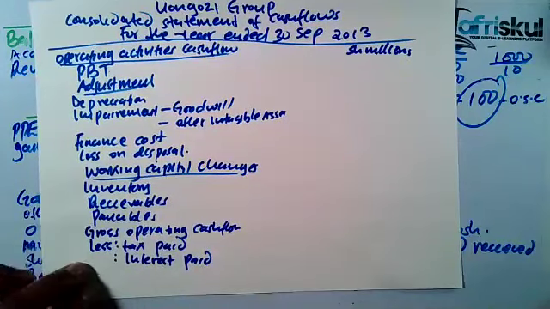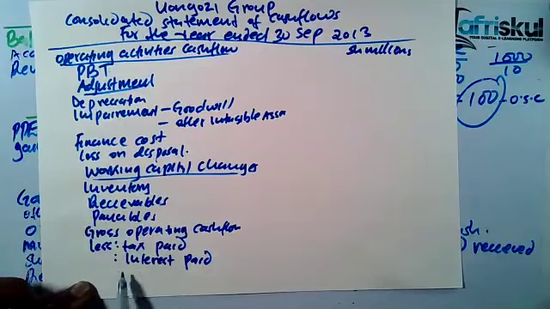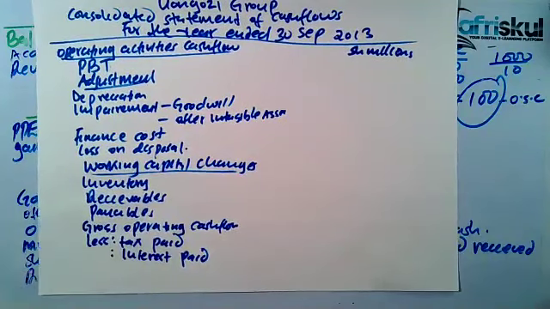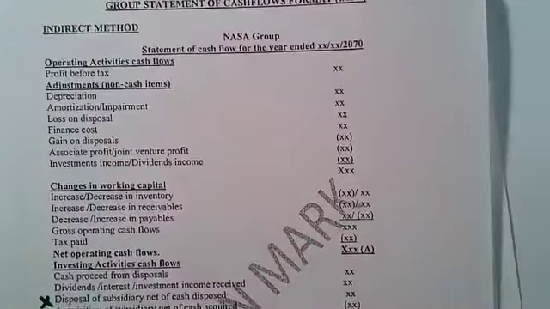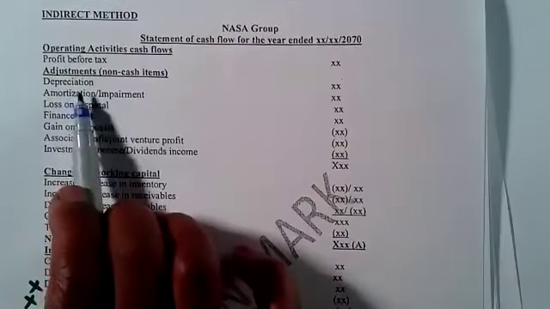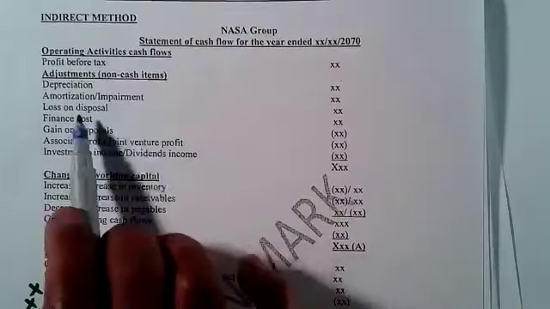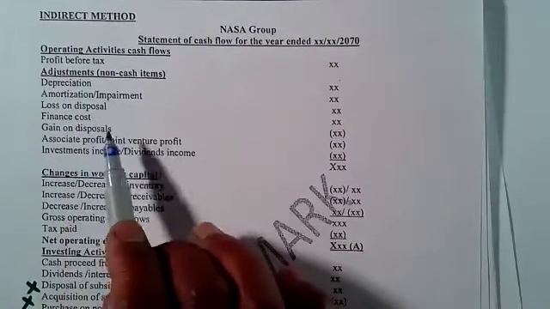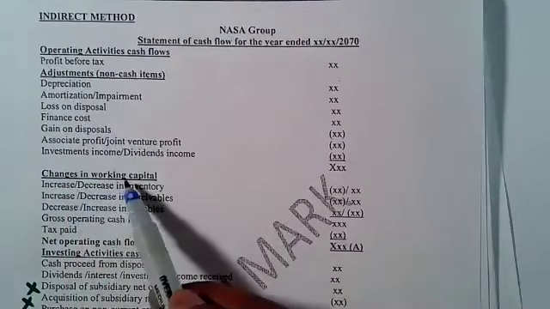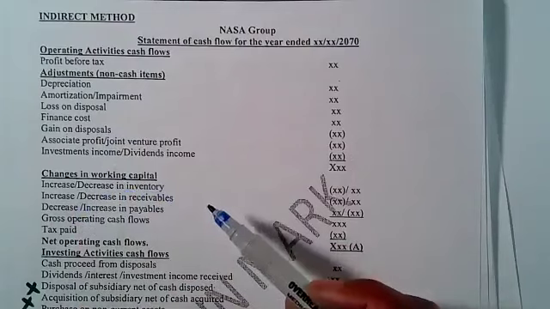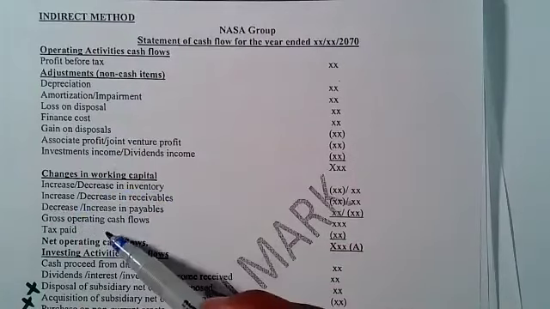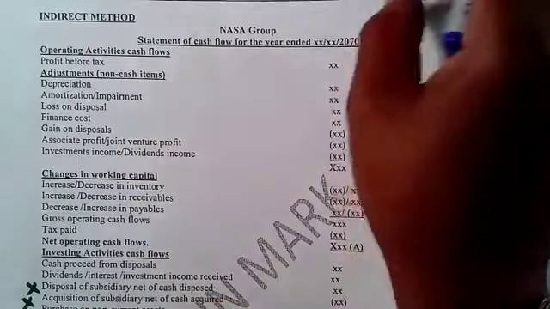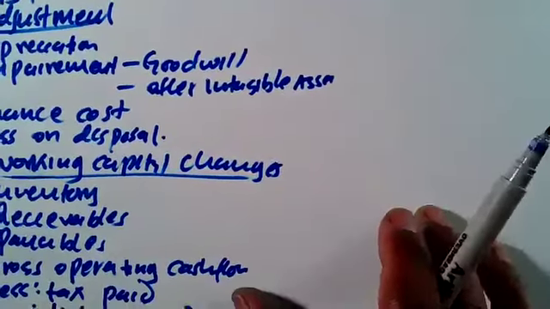Now for the interest, you can either deduct it here or deduct it as part of financing cost. So what I've done there is I've just copied this format. Nothing I've changed. Profit before tax, adjustments: I added depreciation, amortization, impairment, loss on disposal, finance cost. We didn't have gain on disposal. Then I bring the changes in working capital: inventory, receivables, and payables. Then you get the gross operating cash flow. Then you deduct the tax paid. That's what I have done there.